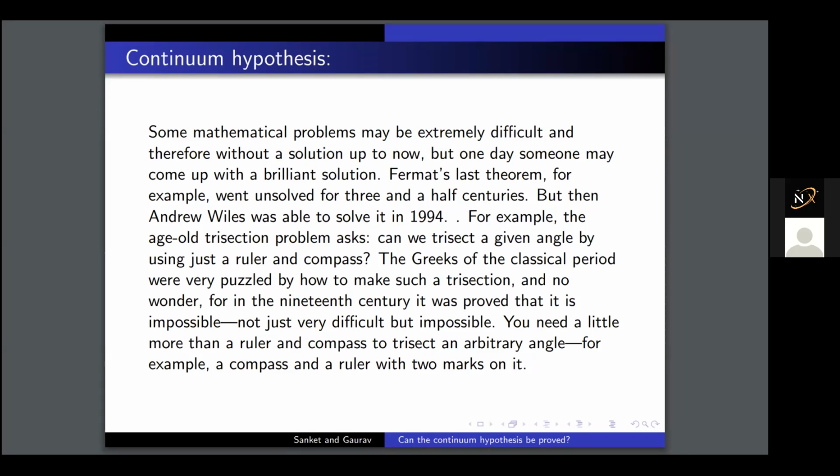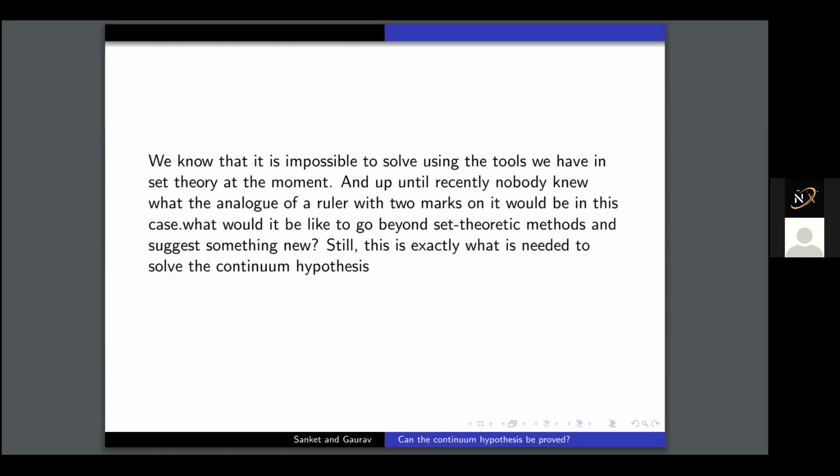We know that it is impossible to solve using the tools we have in set theory at the moment. And up until recently, nobody knew what the analog of a ruler with 2 marks on it would be. What it would be like to go beyond set theoretic methods and suggest something new.